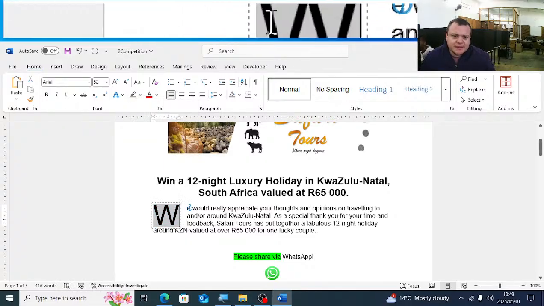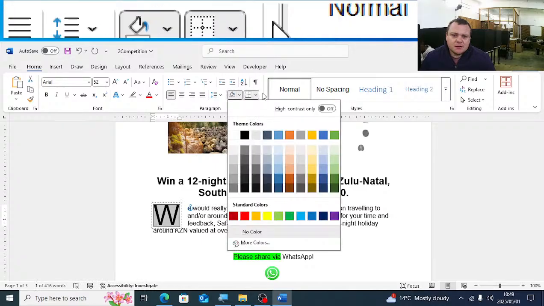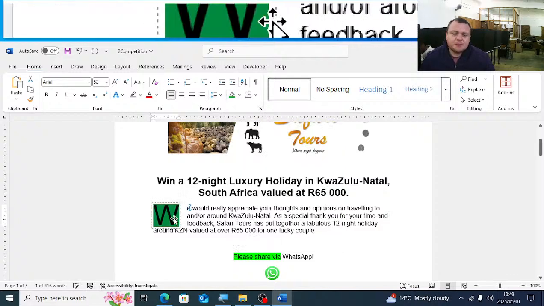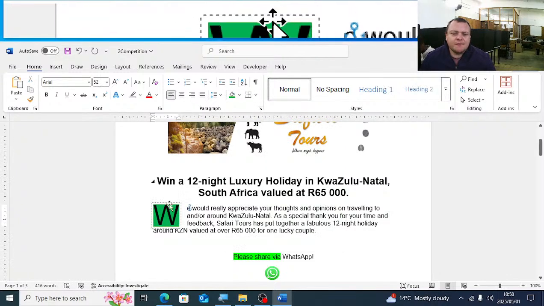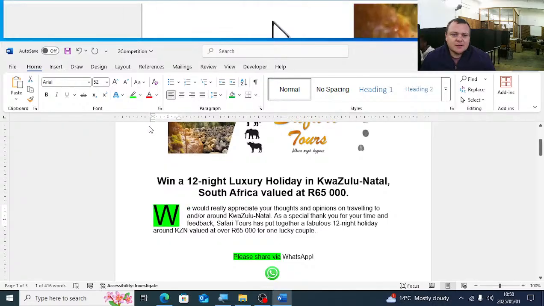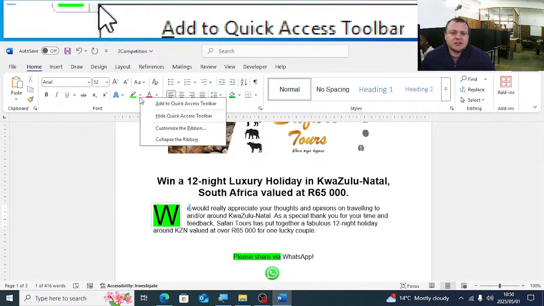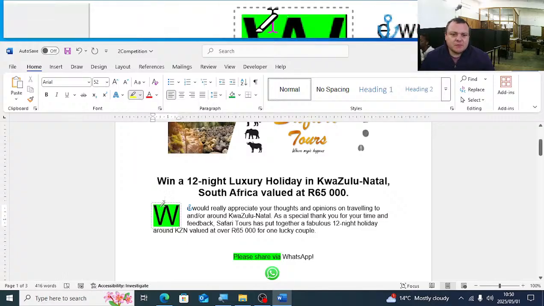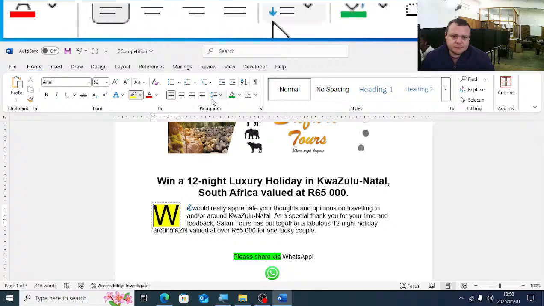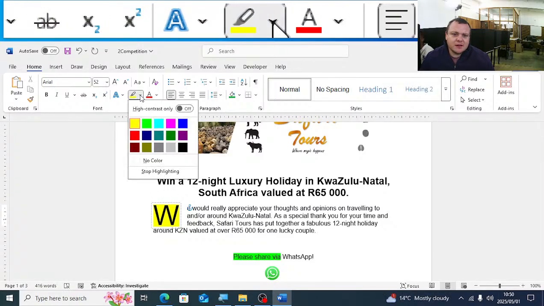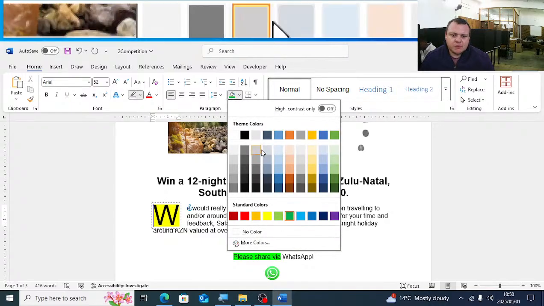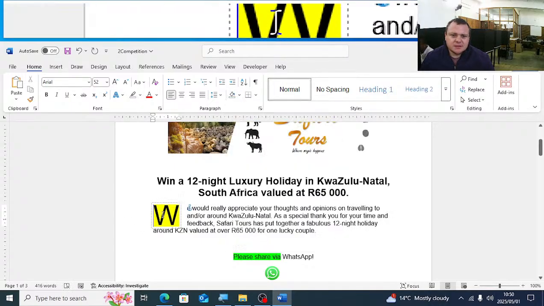What they also do is sometimes they fill that with a color. So be careful, if you must remove it, it can be either a highlight or it can be filled. So just check that if it must be removed, that you remove the correct one. If it's highlight yellow, it'll look like that, but on the highlight and the fill, there will be colors.